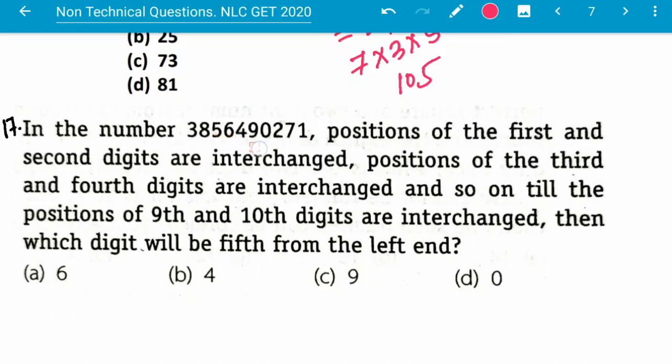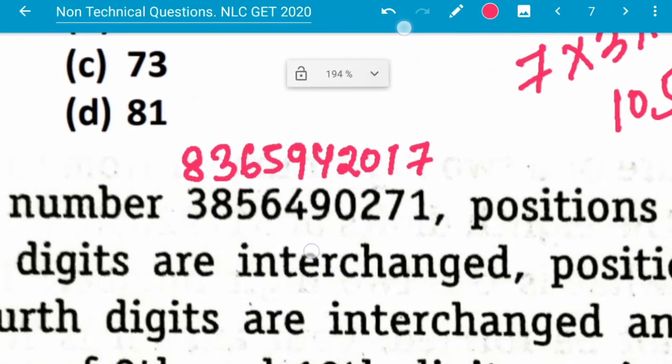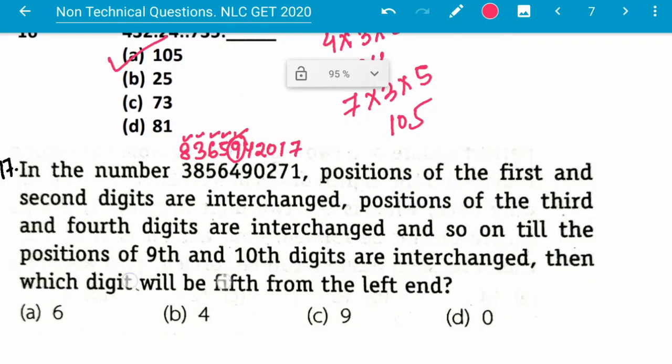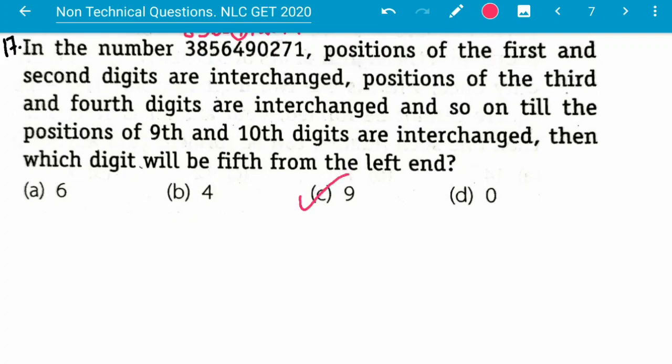So this is the number I am interchanging. This one is 8 and 3. This one is 6 and 5. This one is 9 and 4. This one is 2 and 0. This one is 1 and 7. This is the number now, and what is the 5th position from the left? First, second, third, fourth, 5th. The 5th is 9. Next question.